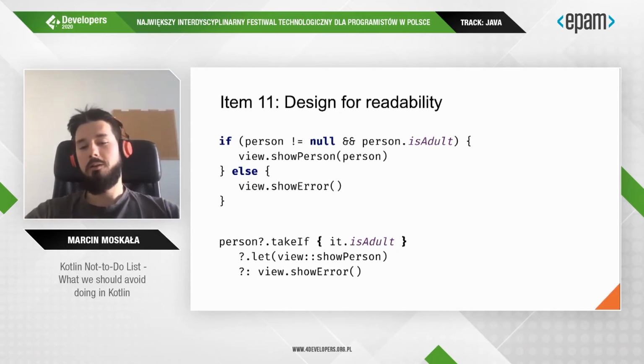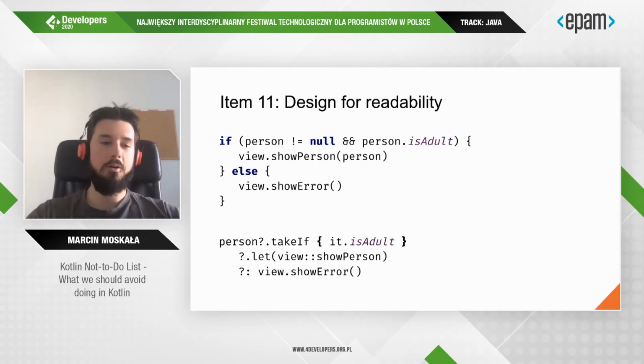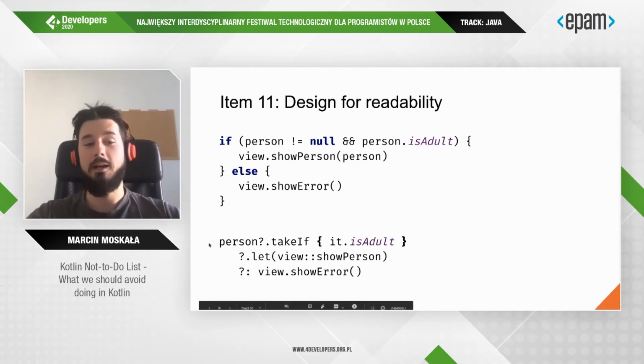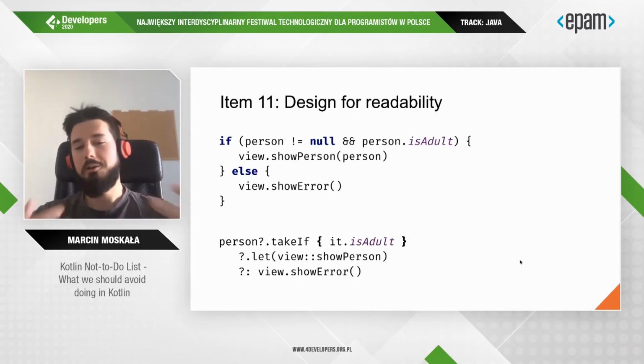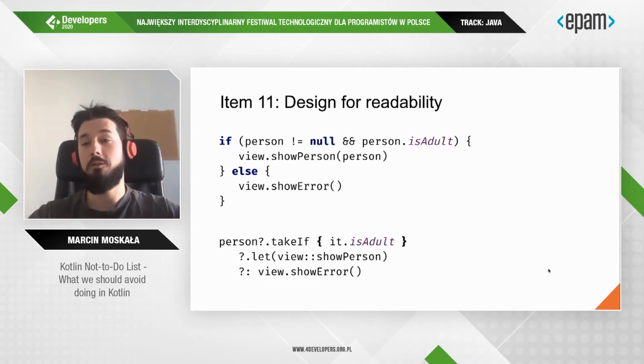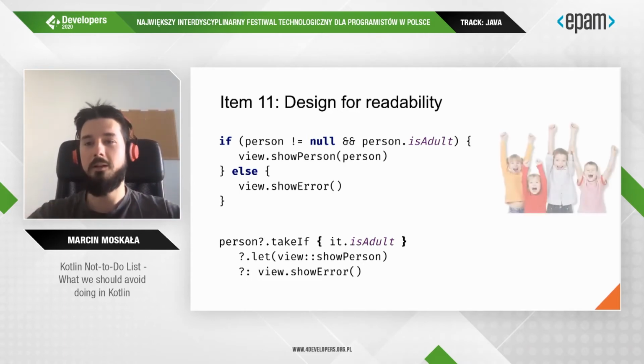I truly feel sorry for all the juniors and practitioners who join your team and are asked to work on this kind of code. On the other hand, the first snippet is readable and is clear for all developers, even JavaScript developers.